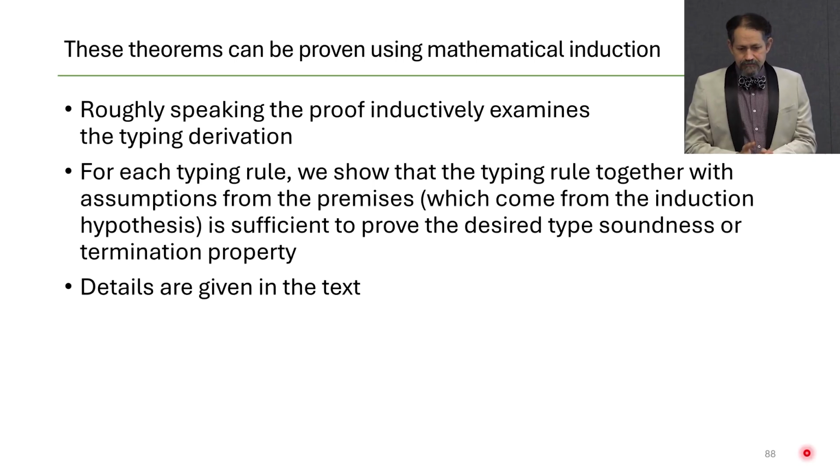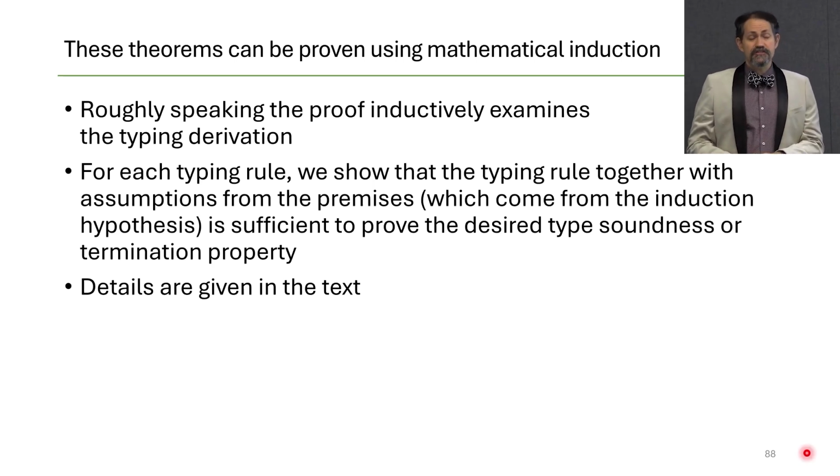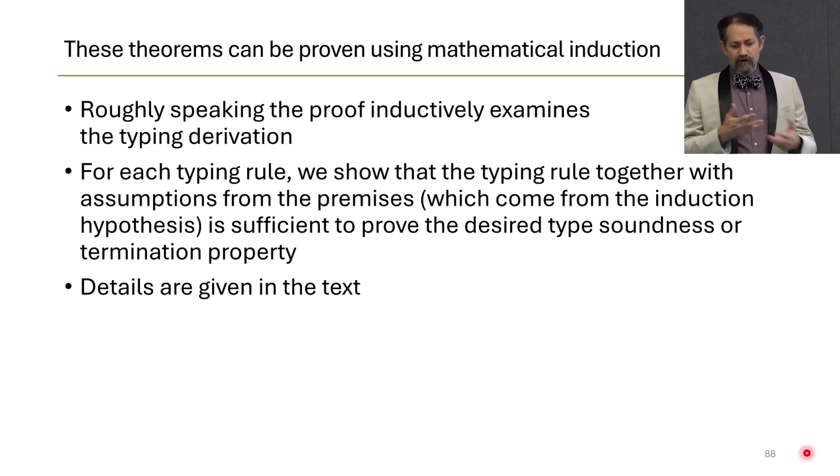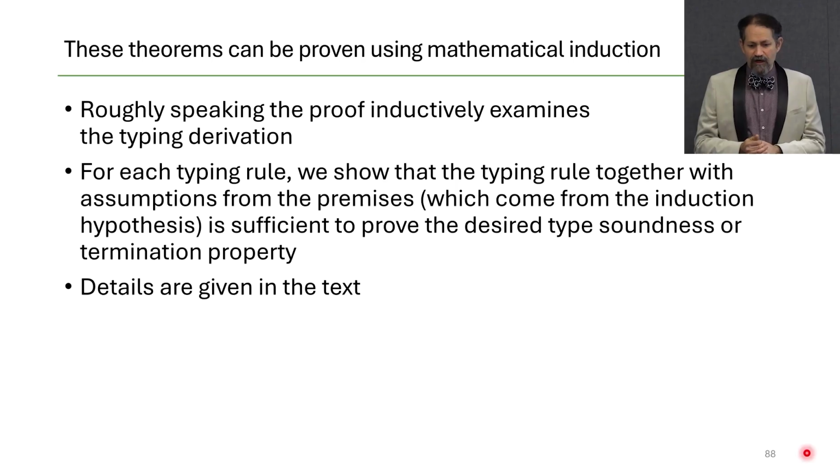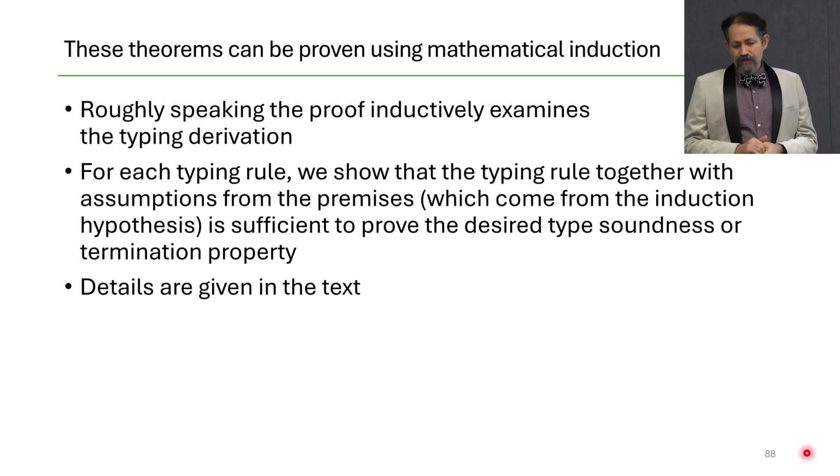And so for each typing rule, we show that the typing rule, together with assumptions from the premises, which come from the induction hypothesis, basically we assume that if the premises are well typed, then the execution of that expression will terminate, and then it will have the right type. And so based on those assumptions, we can prove the soundness or termination property of that rule itself.